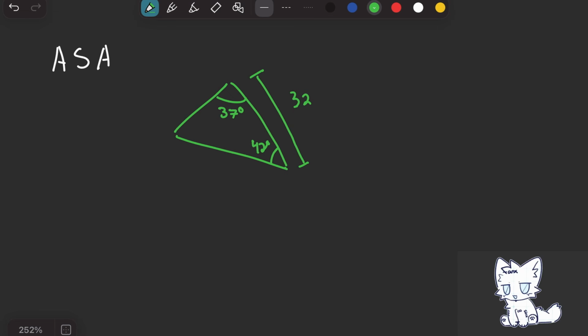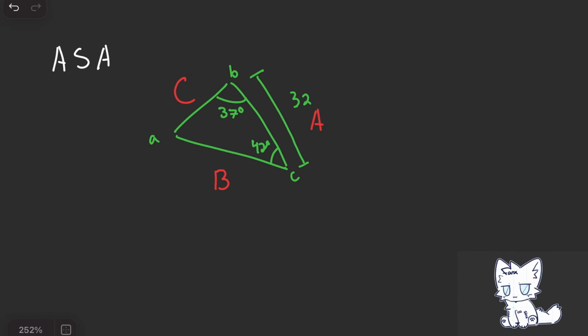Let's try and find the side length across. Let's label the angles first. This is angle A, this is angle B, this is angle C. Now let's label the side lengths. This is big B, this is big A, and this is big C. Let's try and find side length B. How do we do that? Well, utilize the law of sines.